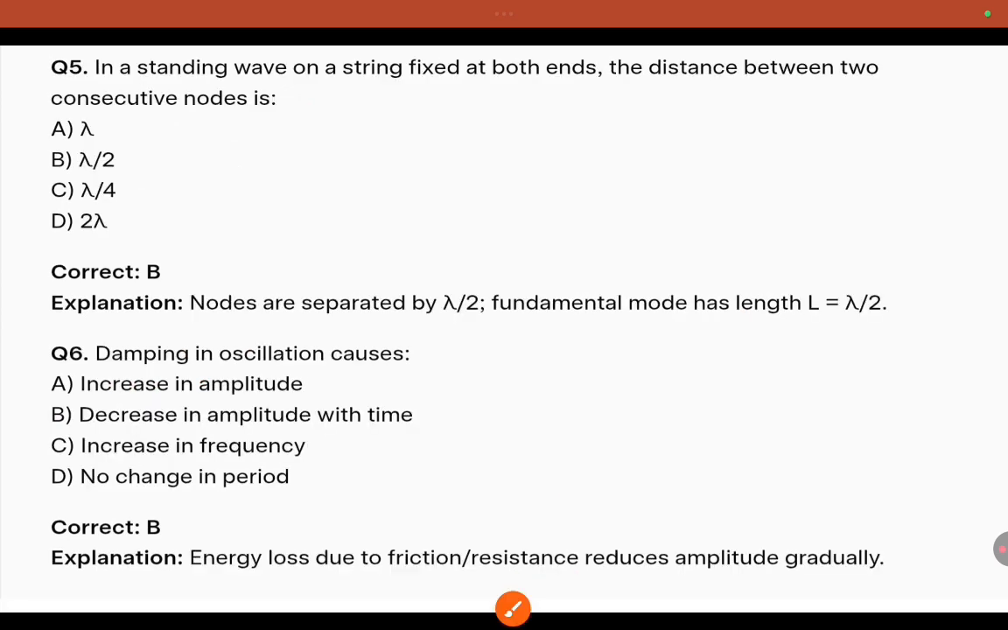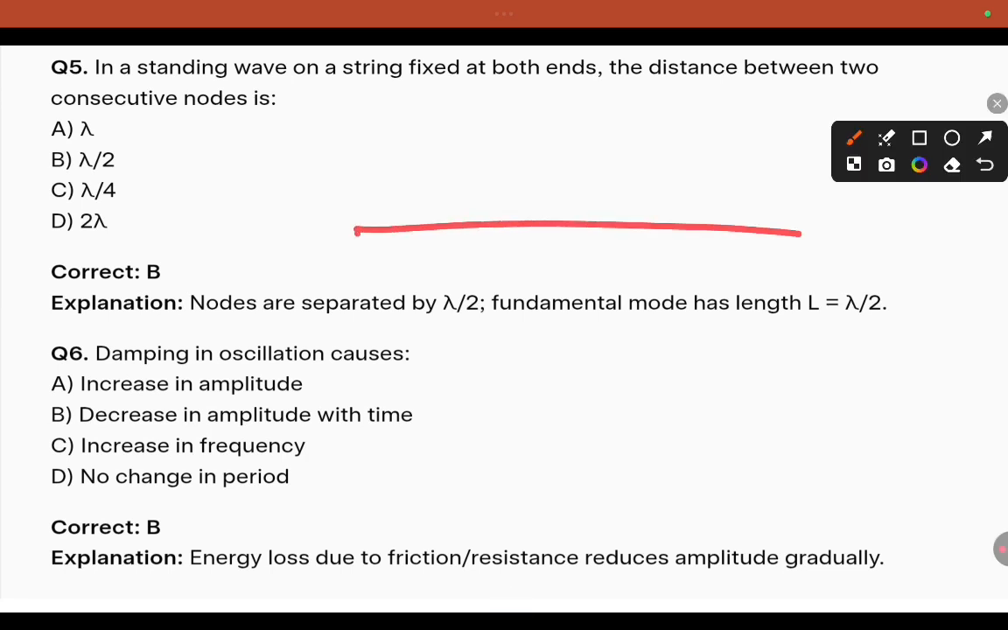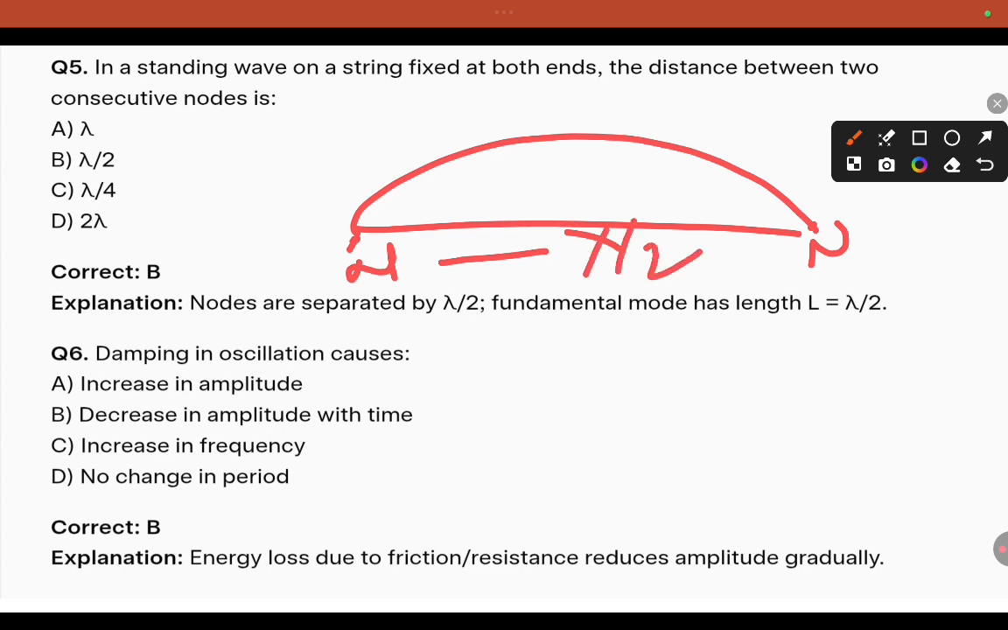Coming to the fifth one, in a standing wave on a string fixed at both ends, the distance between two consecutive nodes. You have a standing wave, with one endpoint here. The distance between two consecutive nodes, this is a node, this is a node. The distance between two successive nodes is lambda by 2. So two nodes' distance is represented by lambda by 2.